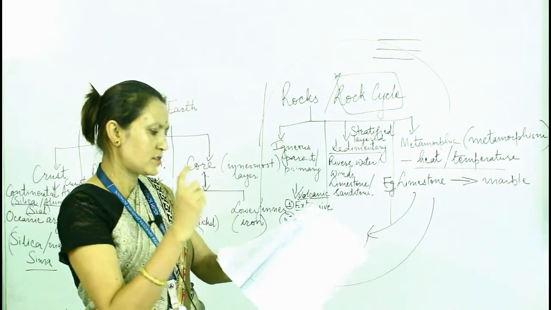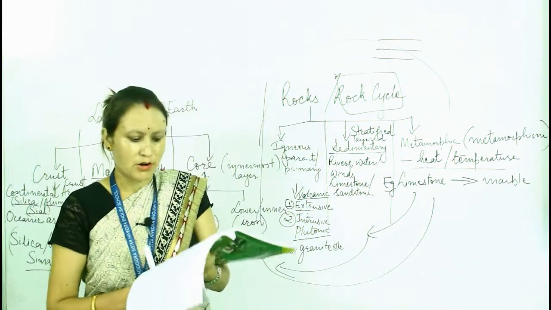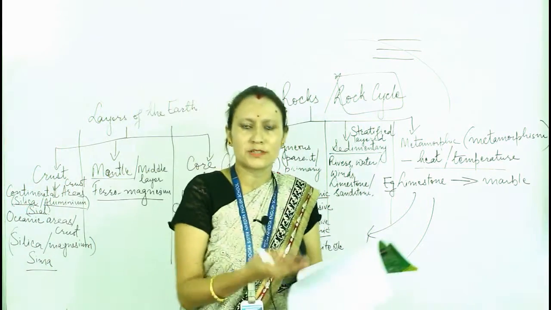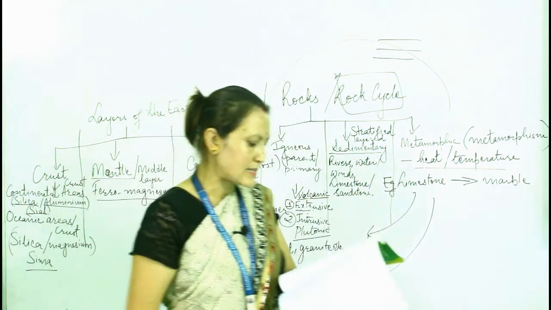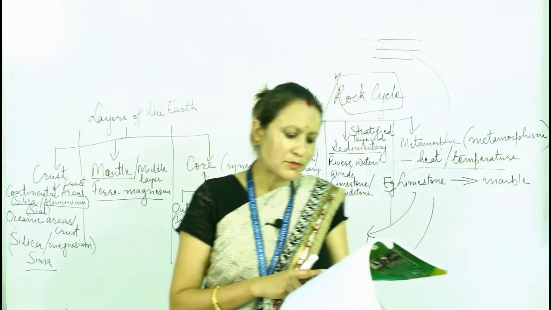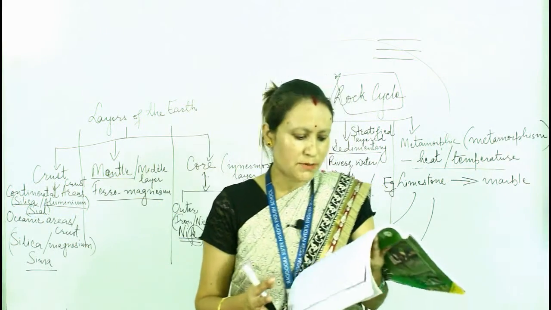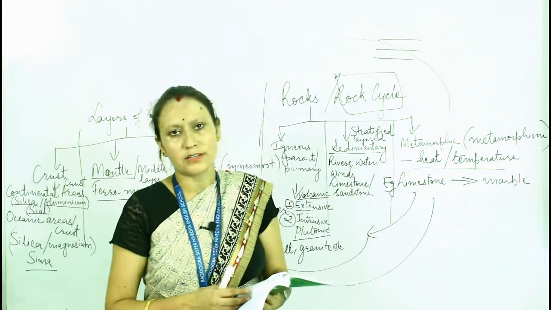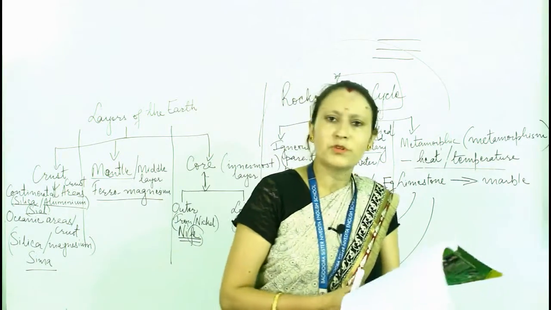So these are small chapters, right? Now the last one is uses of rocks. Rocks are used by humans in various forms. We use rocks in making roads, buildings, houses. Sometimes rocks are crushed, ground and polished to change their shape and size to make them usable in different ways. So rocks are used in various forms by human beings.